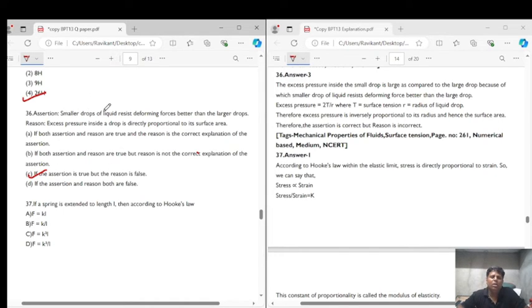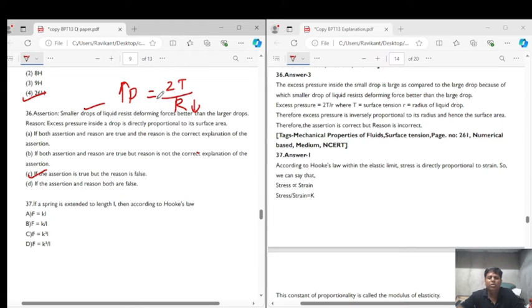Why? The small drop of liquid resists deforming force. Why? Because the excess pressure in the drop P is given to us as 2T by R. That is, smaller is the radius, greater will be the pressure, and greater is the pressure, more will be the resistance for the deforming force, right? So smaller is the drop, more will be the resistance for the deformation of the drop.